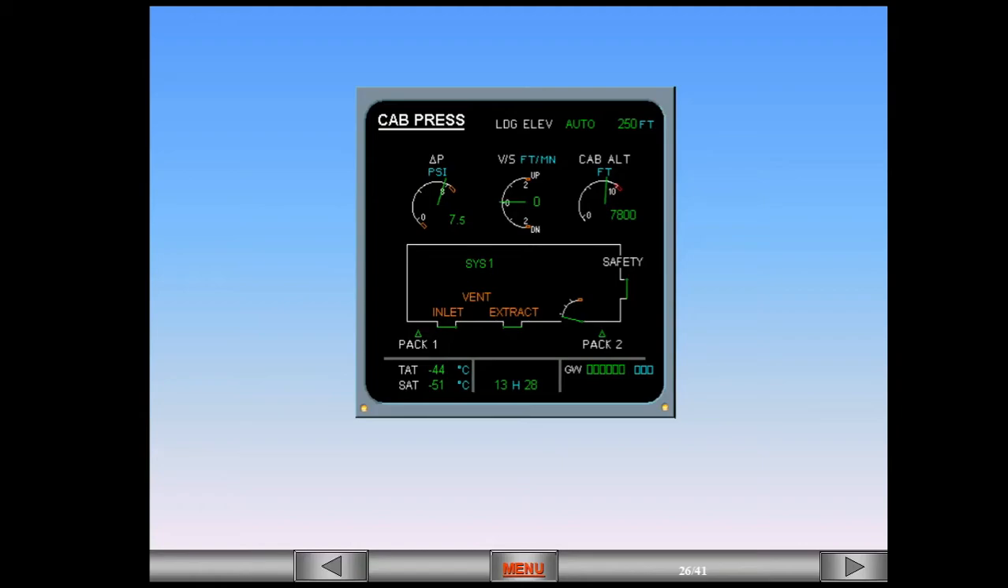In the example shown, both the inlet and extract indications have changed to amber. Since this is a fault with the ventilation system, the vent indication also changes to amber.